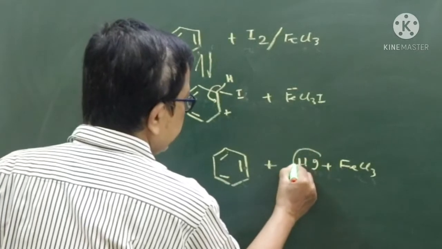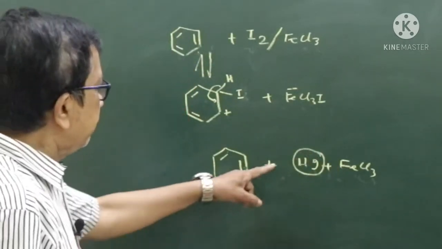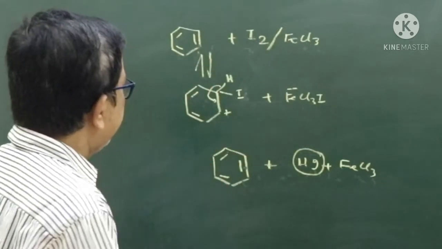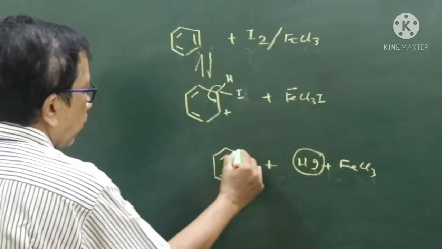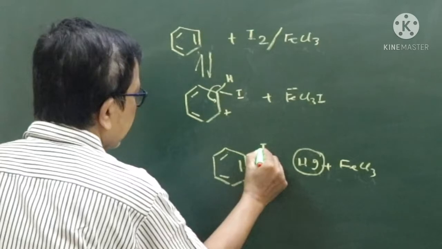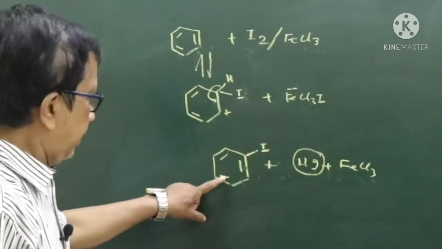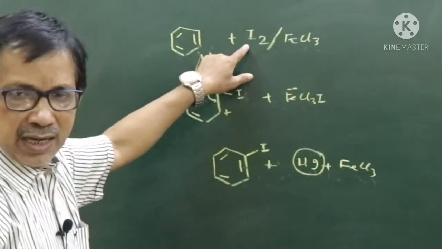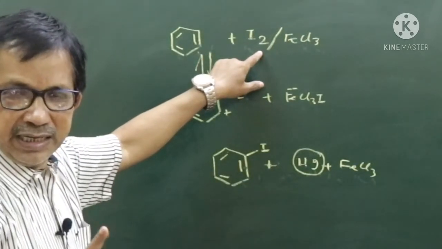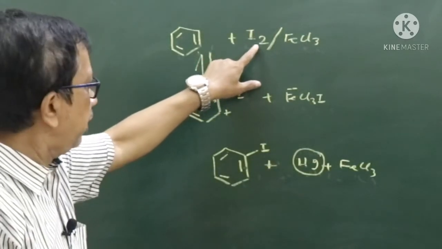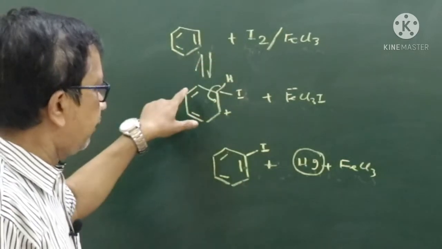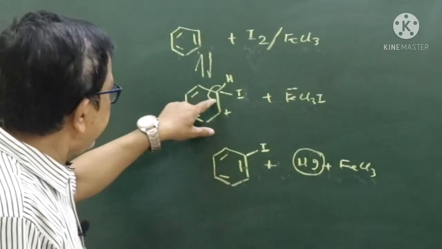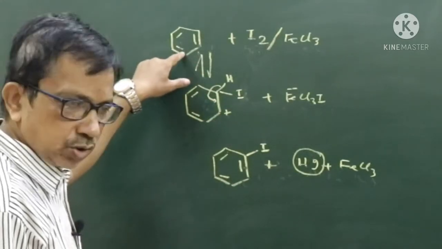If I use an oxidizing agent that removes HI to form I2, in this case the reaction moves in the forward direction to help us produce the iodobenzene. Again, I am repeating what I told you. Unlike chlorination, iodination does not take place in the same way. With iodine the reaction is reversible. As the reaction is reversible, the intermediate forms the benzene also.